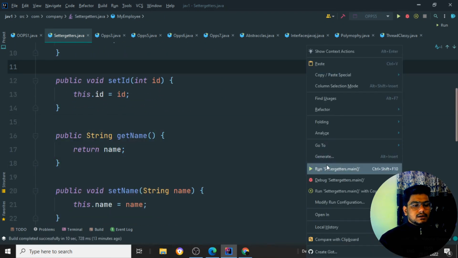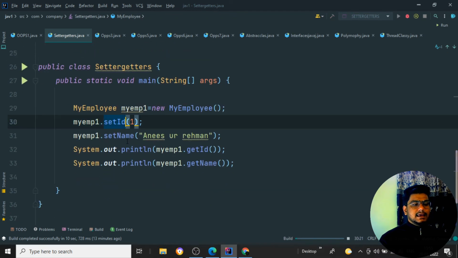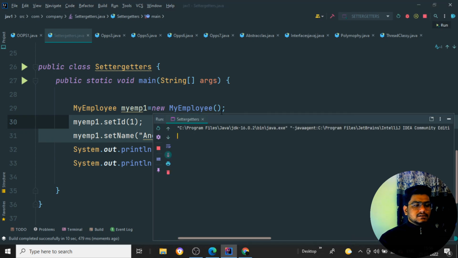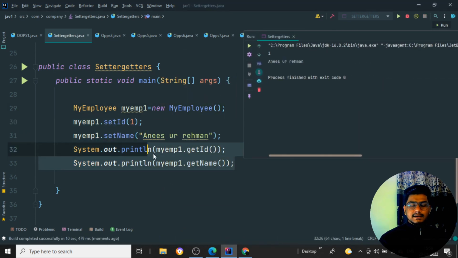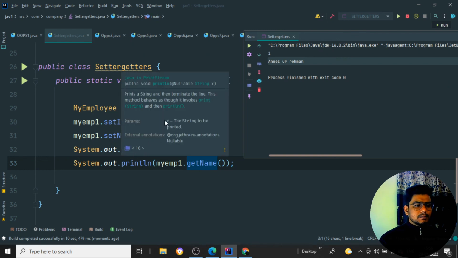So when I run this particular program, you can see whatever values have been set, the ID through setID as well as the name through setName, they are returned back to me. So these two lines of code are the setter, and these two lines of code are what? The getter. So it is doing the getID. You can see the ID has been returned, and getName is returning Anisur Rahman. It is used as an output, so it is just going to print the particular values.